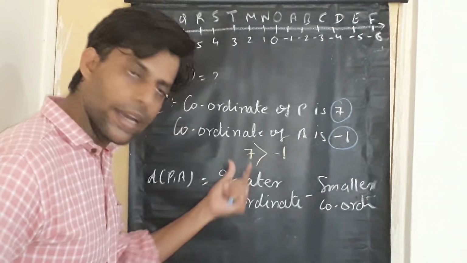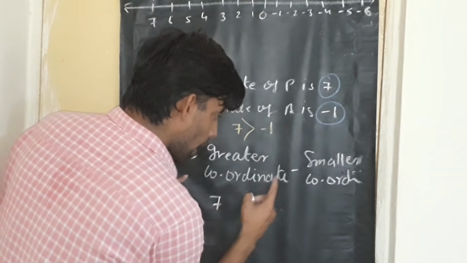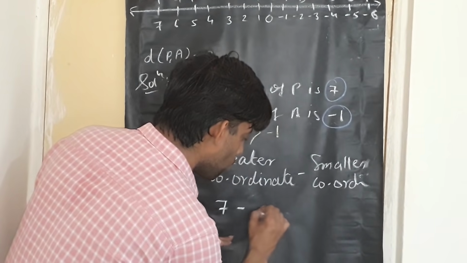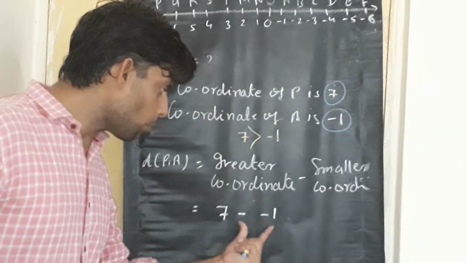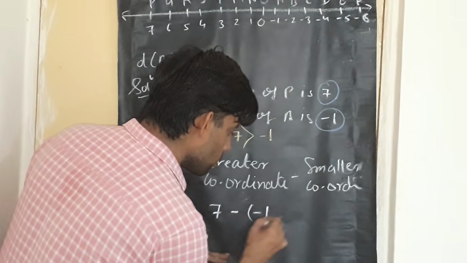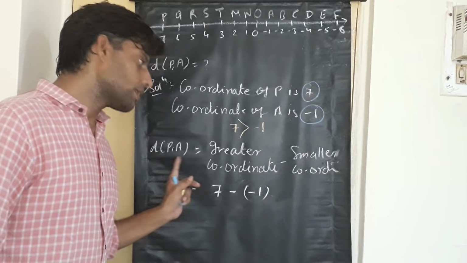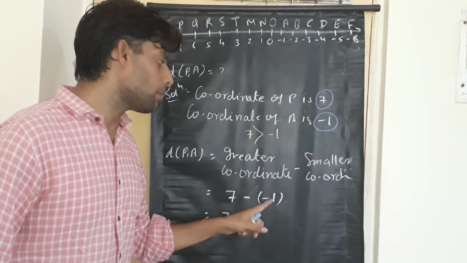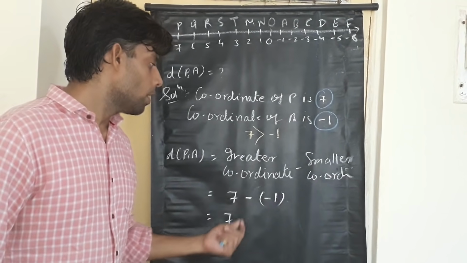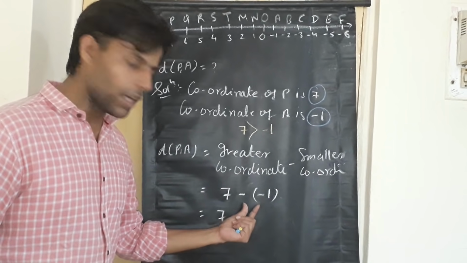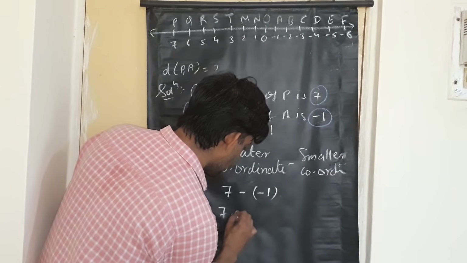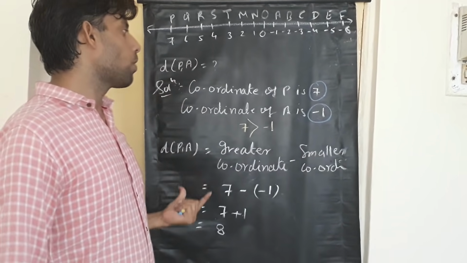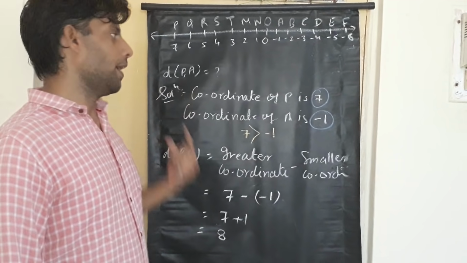Now what is the greater coordinate? It's 7, and minus from the formula. What is the smaller coordinate? It's minus 1. Now remember students, whenever two minus signs are there, use a bracket to separate them. And previously we learned how to solve this. So we write 7 as it is, and as I told you, whenever the minus sign is there before the bracket, the sign of the number inside the bracket gets changed. So minus 1 will become plus 1, and 7 plus 1 will give you what? 8. This is how we got the distance of PA.